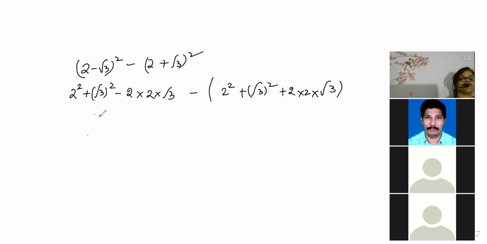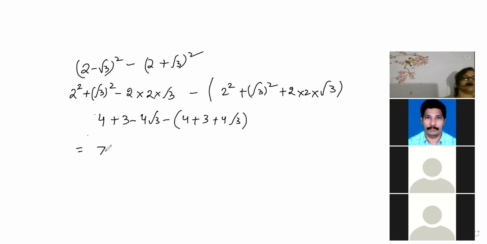Now 2 square will give you 4, root 3 square will give you 3, minus 4 root 3. Minus this one will give you 4 plus 3 plus 4 root 3. So it is exactly 7 minus 4 root 3, minus 7 plus 4 root 3.